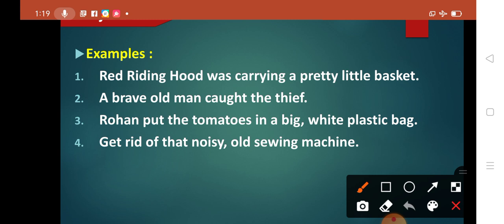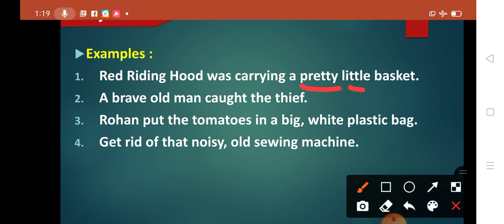Now in this order we have to see what. Basket, if you see, is a noun here. And here there are two adjectives for it, that is pretty and little. Of course, Red Riding Hood is a character, a cartoon character, so we cannot say it is an adjective. So here basket is a noun, and before this basket there are two different adjectives. One is pretty and the second is little.